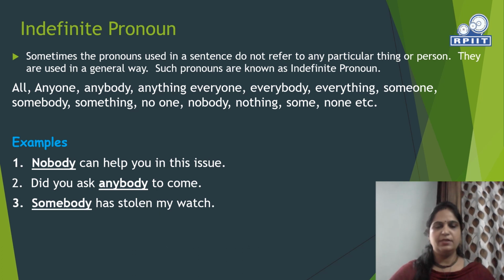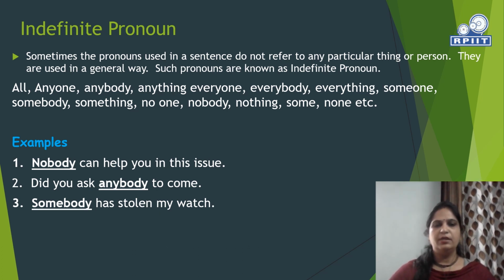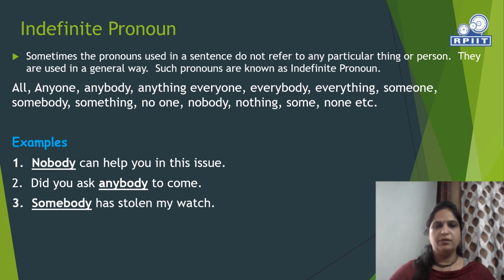Some examples are nobody can help you in this issue. Did you ask anyone to come? Somebody has stolen my watch. Nobody, anybody, and somebody are indefinite pronouns.